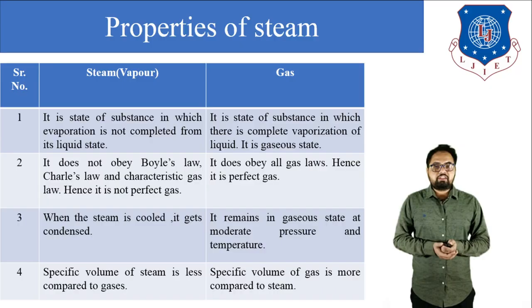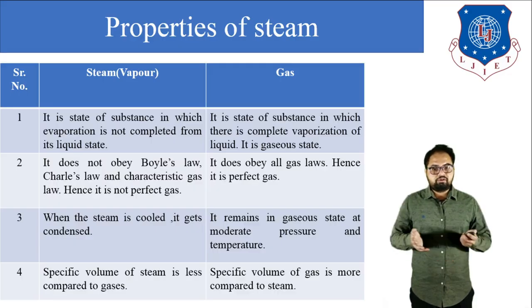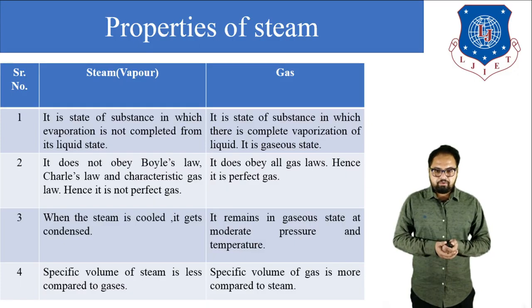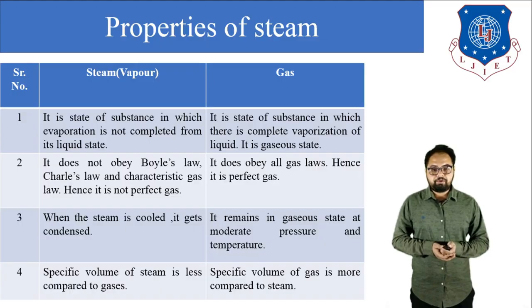The specific volume of steam is very small as compared to gas, because there are some particles of water molecules also present, while in the case of gas the specific volume is more than that of steam. So these are the basic differences between steam or vapor and gas. Next, we will learn how steam is generated, that is, the steam formation process.